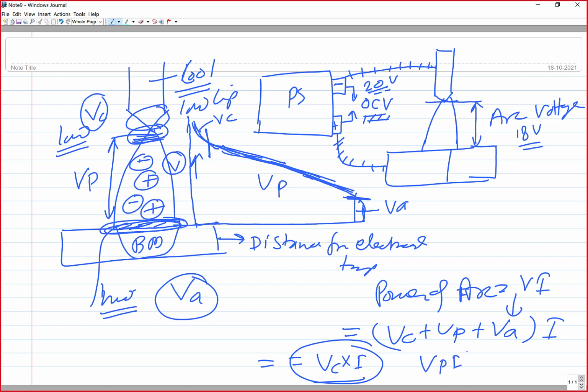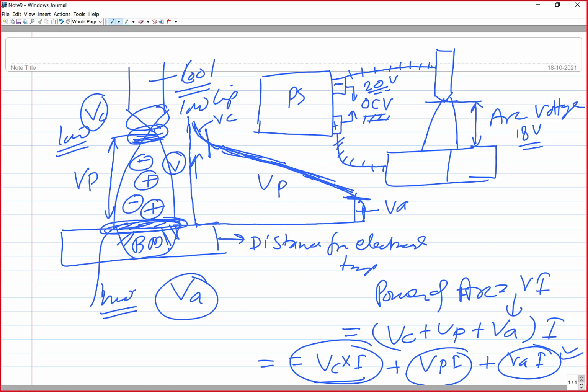VPI will give you the heat generated at the plasma zone, and the heat generated at the anode is VAI. So in this kind of polarity, the melting of the base metal is dictated primarily by the VAI, the voltage drop which is taking place in the base metal side, or the anode side. Okay, so this is about the electrical aspect of the welding arc.